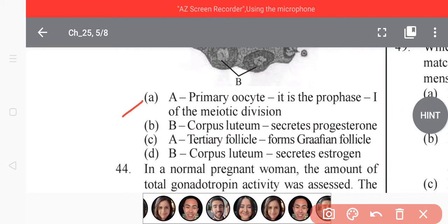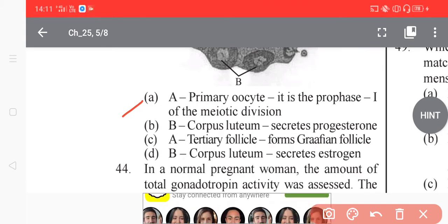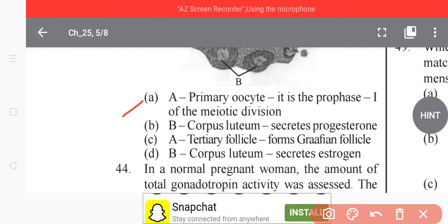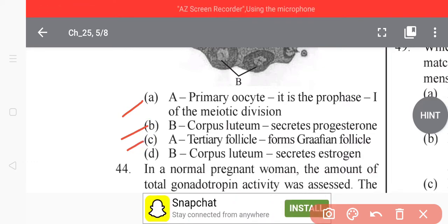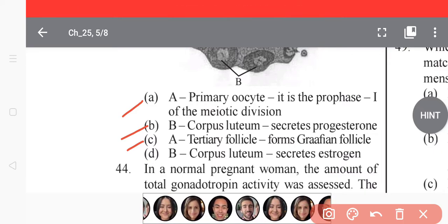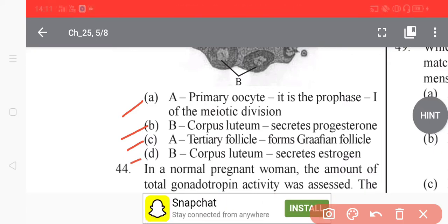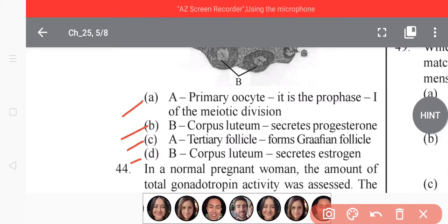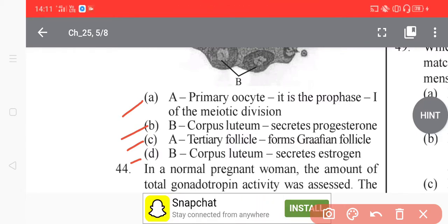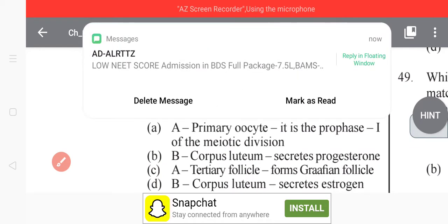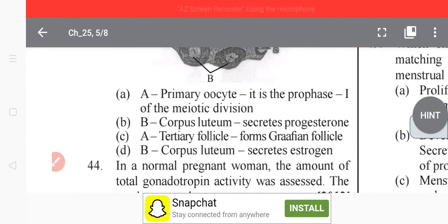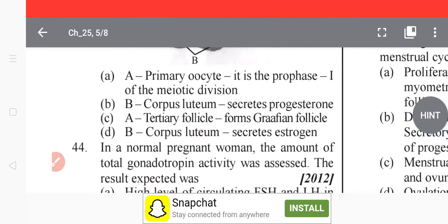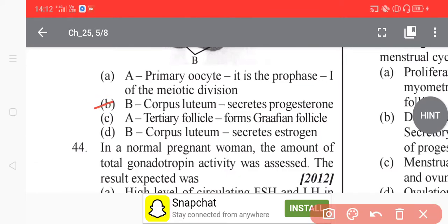The first option is A, primary oocyte, it is the phase 1 of the meiotic division. Option B, corpus luteum secretes progesterone. Option C, A tertiary follicle forms Graafian follicles. Option D, B corpus luteum secretes estrogen. So basically, the best option is option B, corpus luteum, and it secretes progesterone.